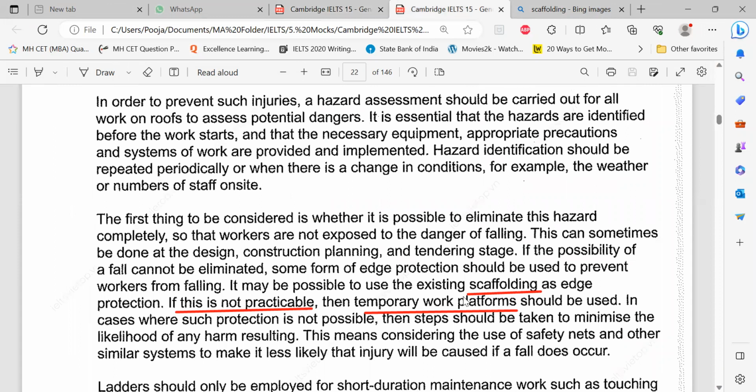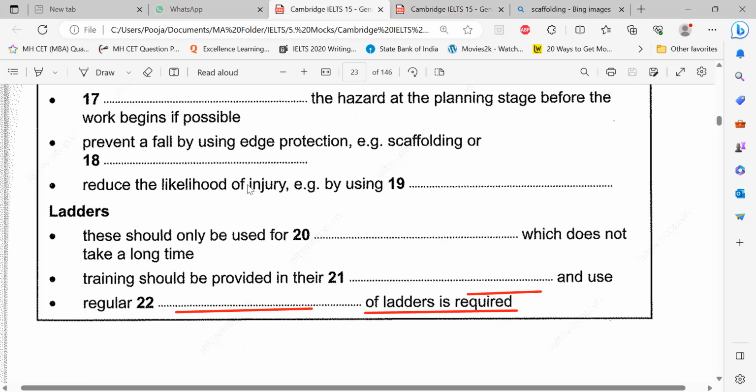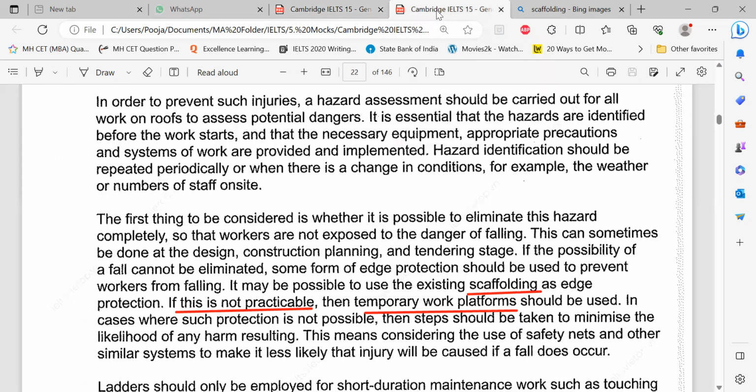What else? Pooja, could you please go back to the question, please? Reduce the likelihood of injury. Okay. Likelihood of injury. The injury will not happen, you only have to reduce it. The possibilities are to be reduced. Again, it's an example. By using what? Using some tool or something like that. Where will you minimize? There's likelihood also, you know. But where's the injury or harm? So likelihood of harm is there. But what do I use? Minimize, okay.